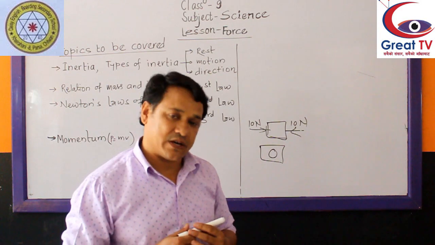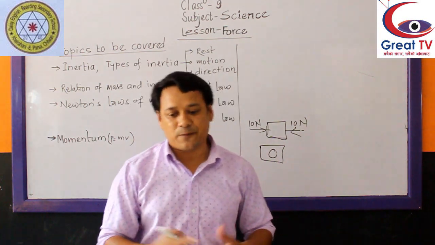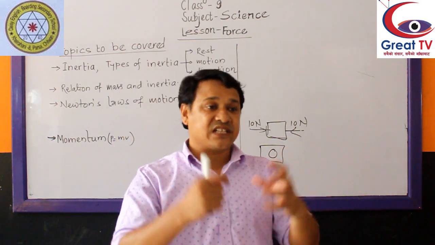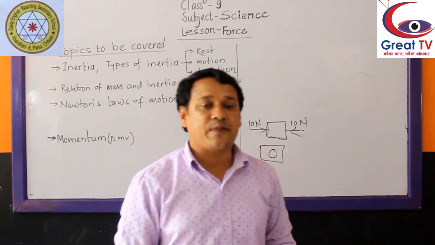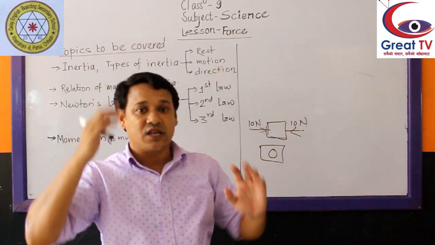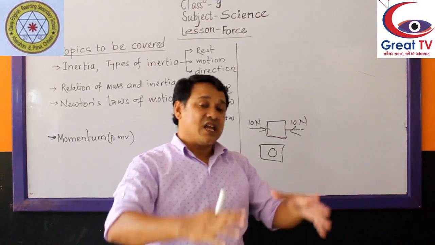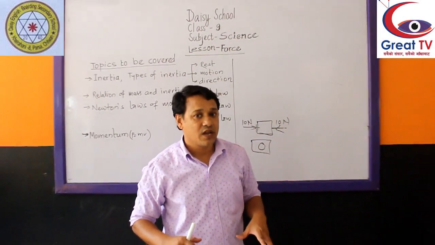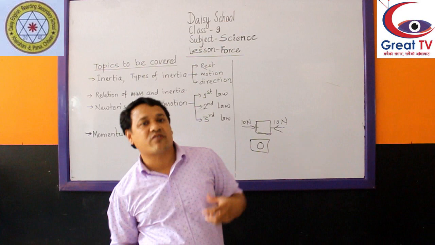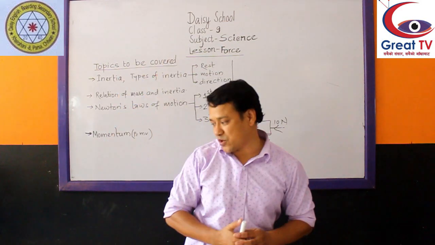While projecting a rocket into space, a large amount of burnt gas comes down. Only after that is the rocket projected into space. This large amount of burnt gas comes down with a sudden force. At the same time, the rocket also gets an equal reaction force, because of which it is projected.